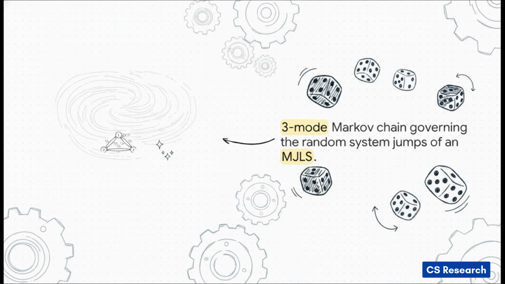For example, if you look at mode 1, you might see a looping arrow pointing right back to itself, indicating a 1 in 7 chance the system just stays in mode 1. But there's a 1 in 4 chance it jumps over to mode 2, and a 3 in 7 chance it jumps down to mode 3. Every single step in time, the system is literally rolling the dice based on these exact probabilities to determine its next dynamic mode. It's a constant, probabilistic dance.